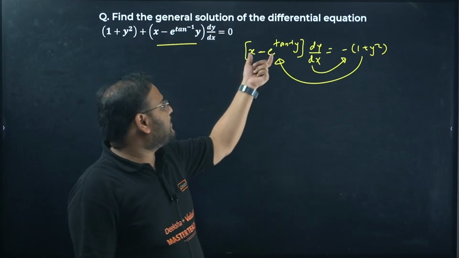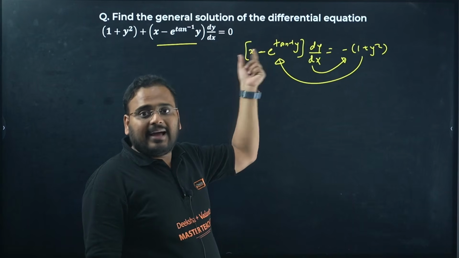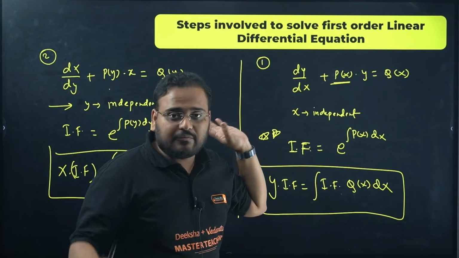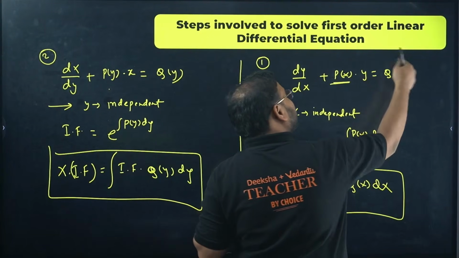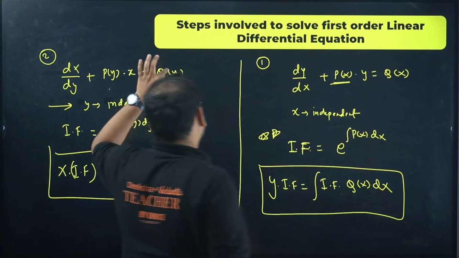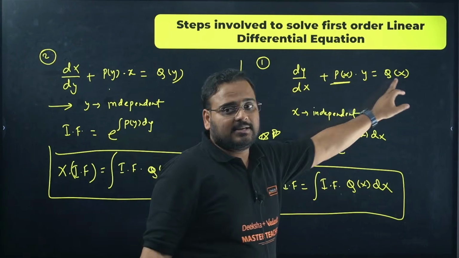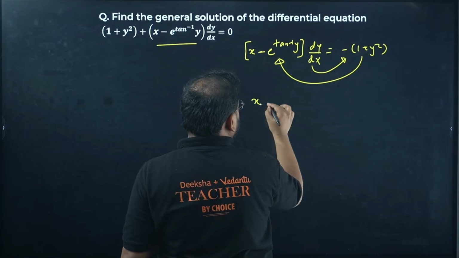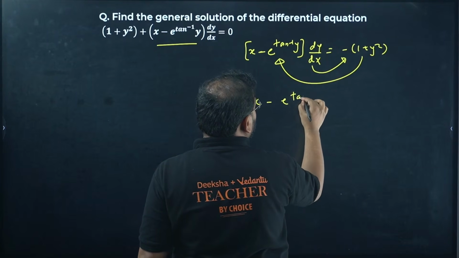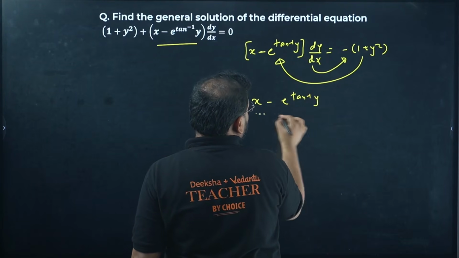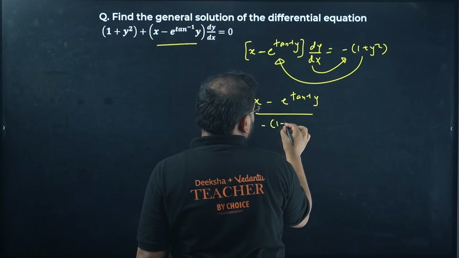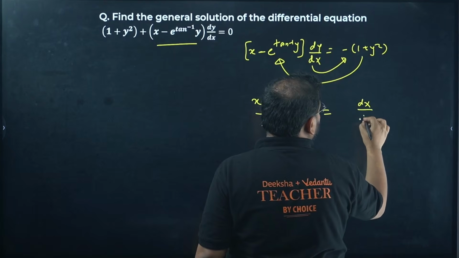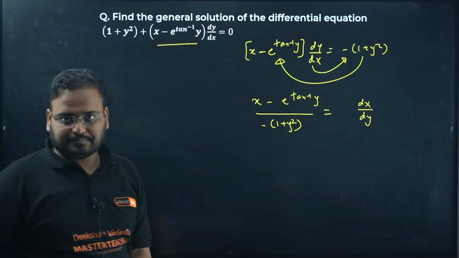Because we're going to get separation of x terms together and y terms together. Check here, in both of the cases we always have one side with only variable of one kind, so Q of y or Q of x. So if you separate this and this term together, I'll show you. x minus e power tan inverse of y, divided by minus of 1 plus y square, if you take it and bring it on this side, it will become dx by dy.